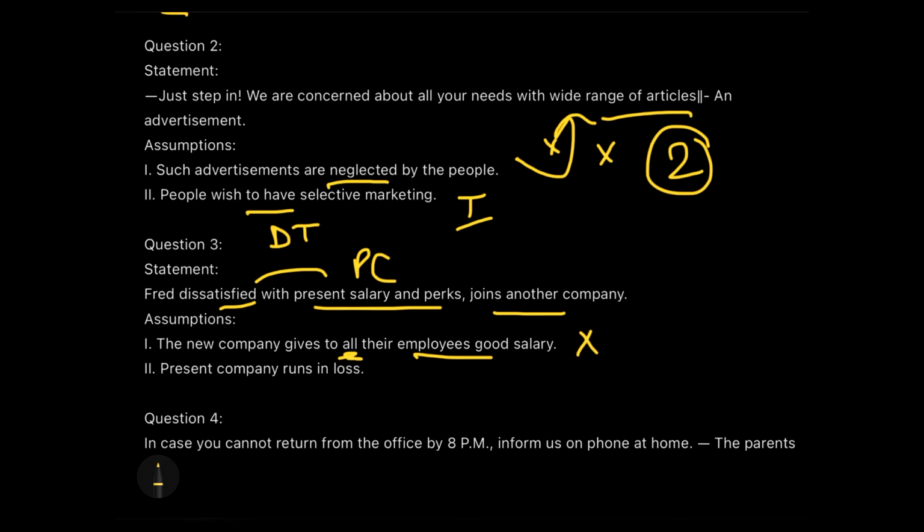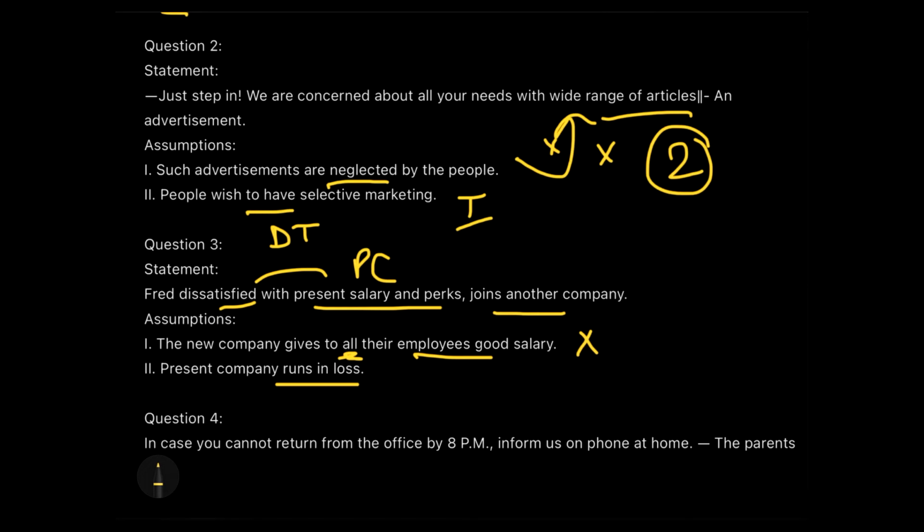Now, the second assumption says the present company runs in loss. Try to understand this. The current assumption is very much related to Fred's dissatisfaction with his present salary. But can you say that the company currently making a loss is the real reason for the salary not going well for Fred? See, someone being satisfied and someone being dissatisfied with the same salary is not a matter of concern for the company. Why?